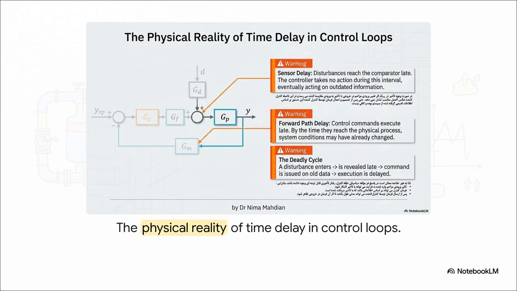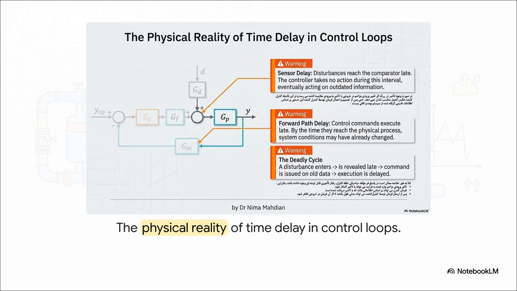Slide 3. But here is the physical reality, and it's grim. Look at the 3 stark warnings mapped out here. Warning 1, sensor delay. Disturbances reach the comparator late. The controller just sits there, taking 0 action during this interval, and eventually acts on completely outdated information.